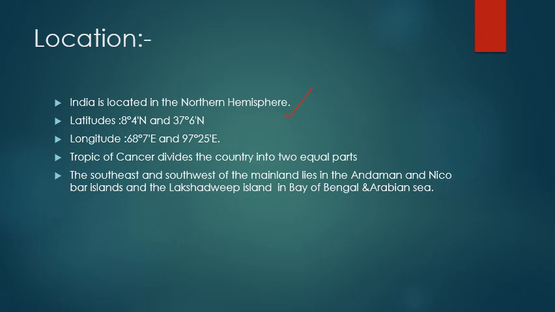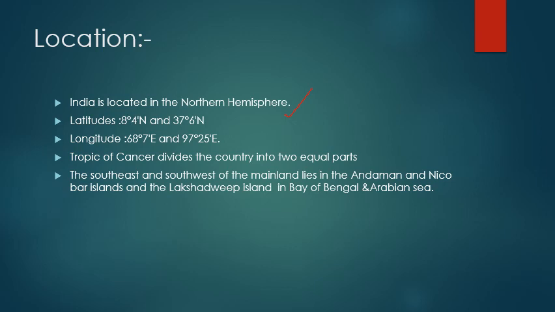Now the motive behind explaining latitudes and longitude was that it should not be difficult for you to understand here: 8 degree 4 minutes and 37 degree 6 minutes north, the latitude. Within this extension of latitudes India lies, and within the extension of 68 degrees 7 minutes east and 97 degree 25 minutes east, within this extension of longitude India lies.